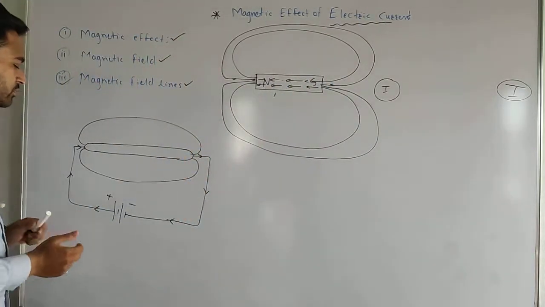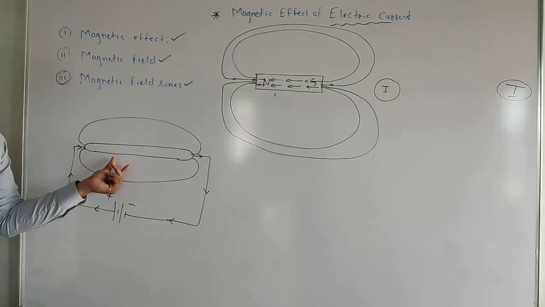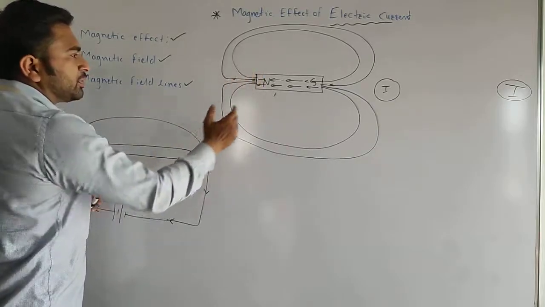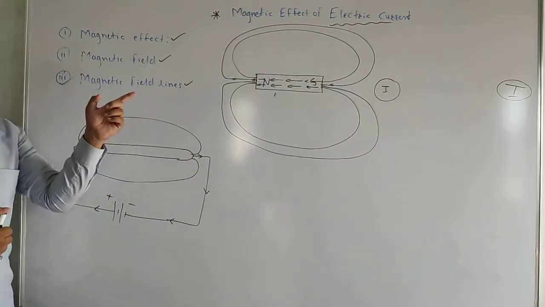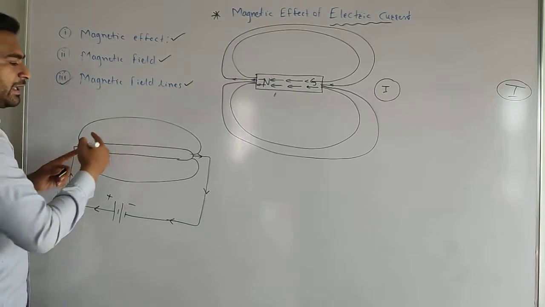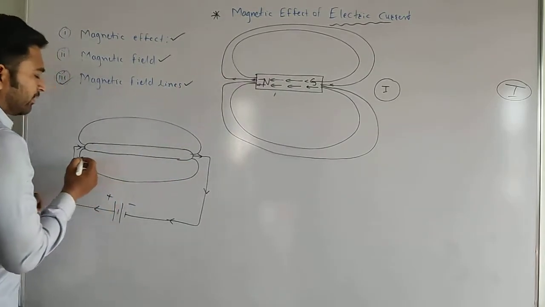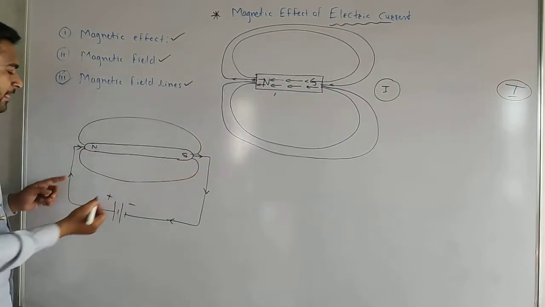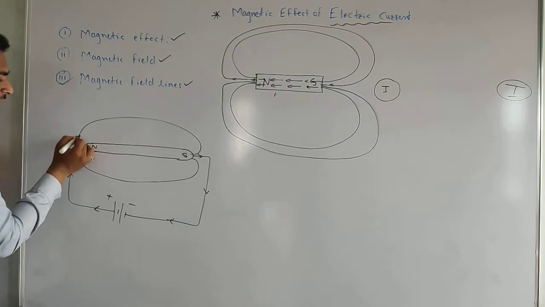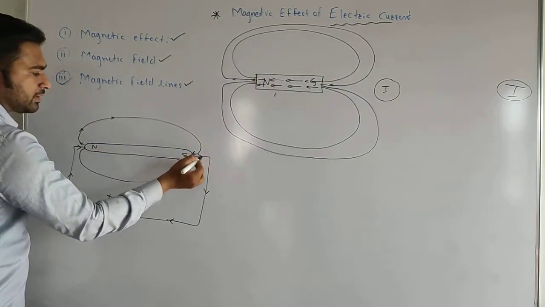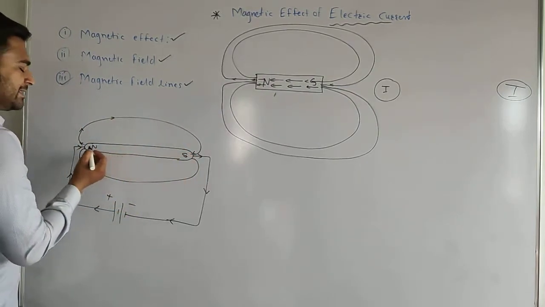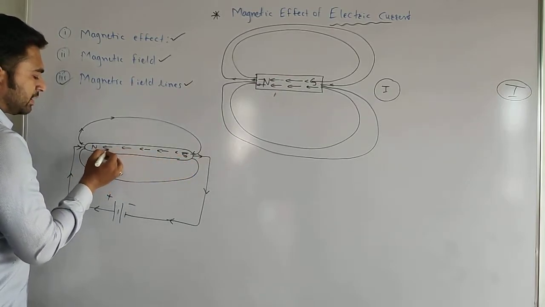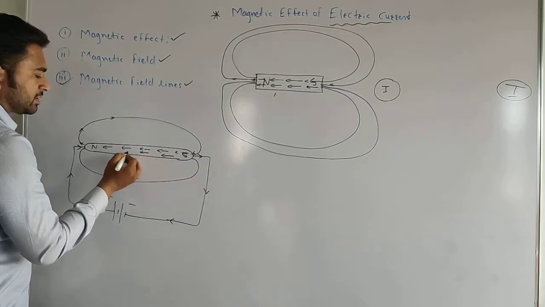In the same way we are going to get it in the case of a conductor also. Magnetic field lines are the same as we have seen in the bar magnet, and here also magnetic field lines will be like this. The two terminals will act as a north pole and a south pole, and here also magnetic field lines will start from the north pole and enter at the south pole. Inside the conductor it will start from south and move towards the north.